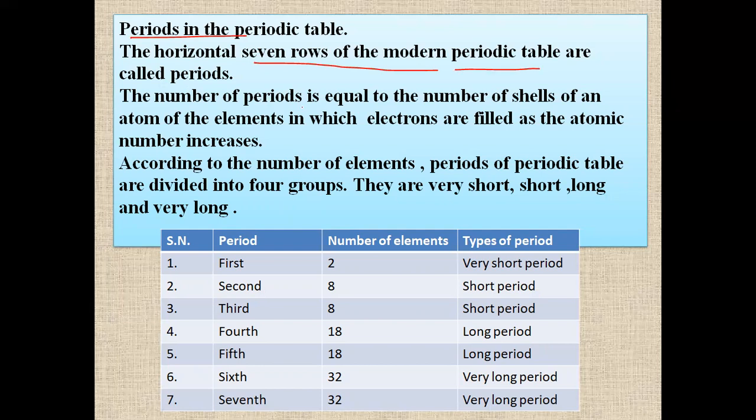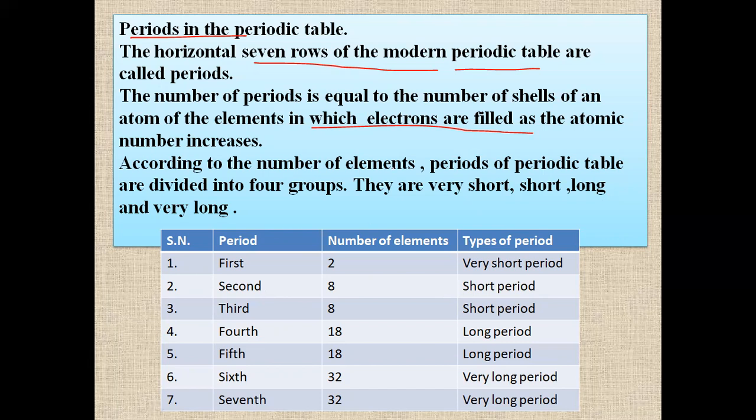The number of periods is equal to the number of shells of an atom of the element in which electrons are filled as the atomic number increases. The period number represents the number of shells. First period means first shell, only one shell. Second period means there are 2 shells. Third period means there are 3 shells.